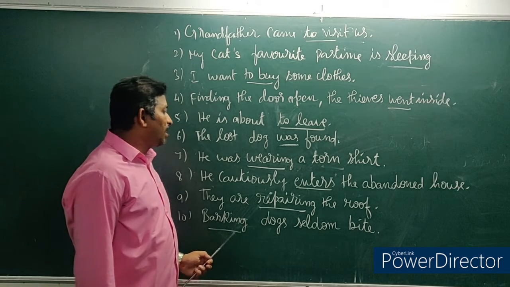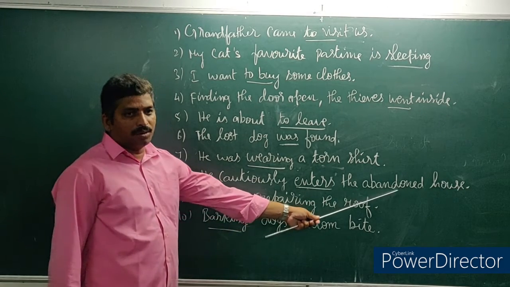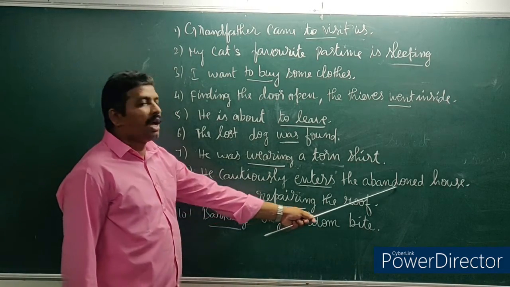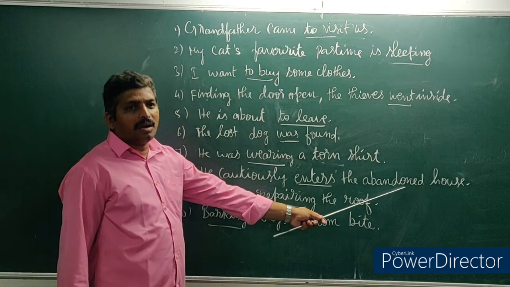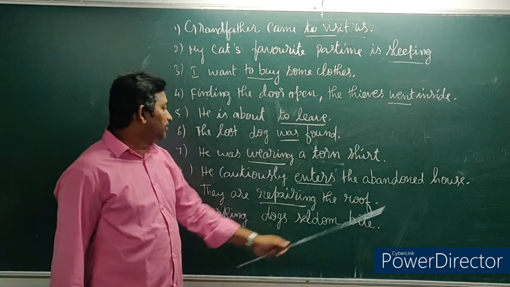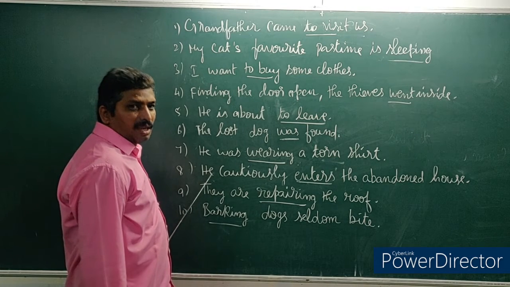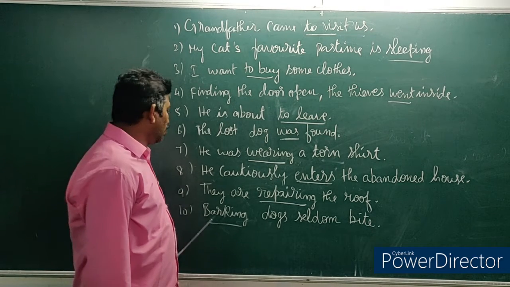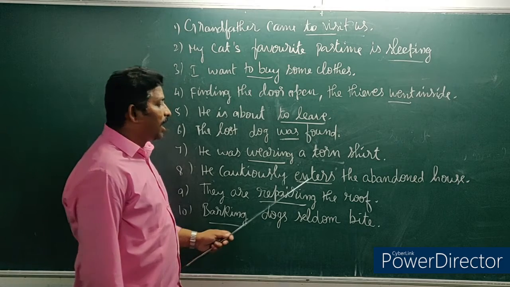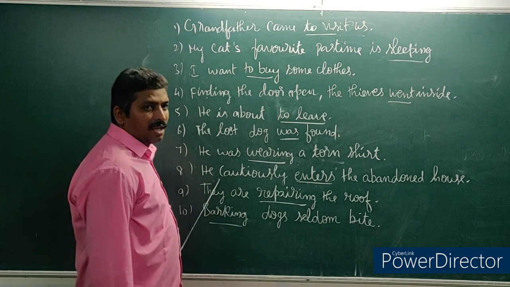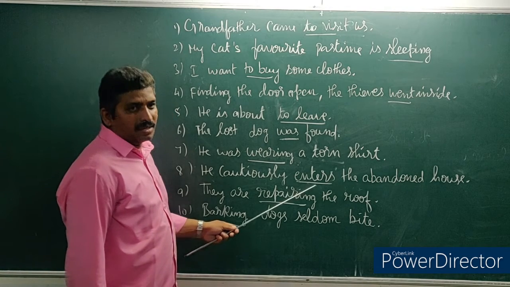He cautiously enters the abandoned house. Once again, I repeat, he cautiously enters the abandoned house. It is a finite verb. Here, he is the subject, enters is the verb. If I change the subject, he, to they, the verb varies.